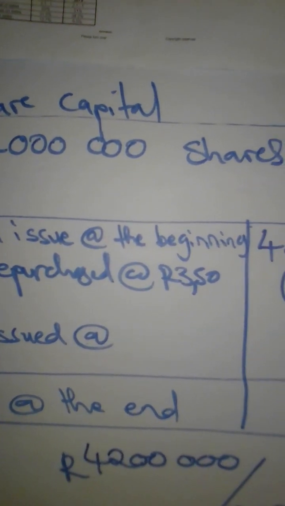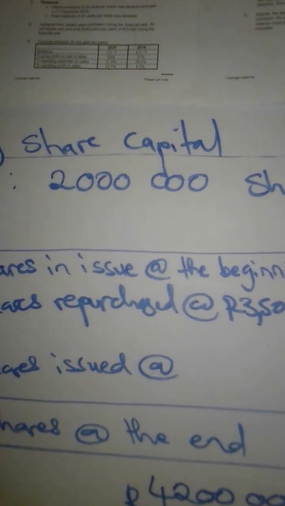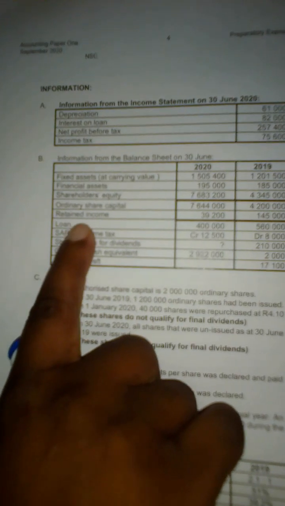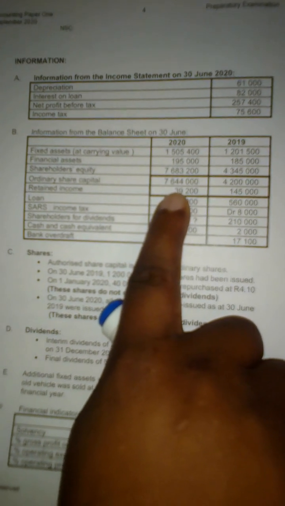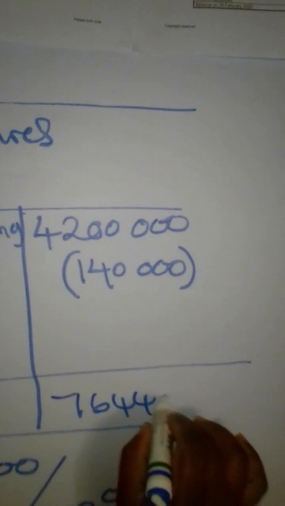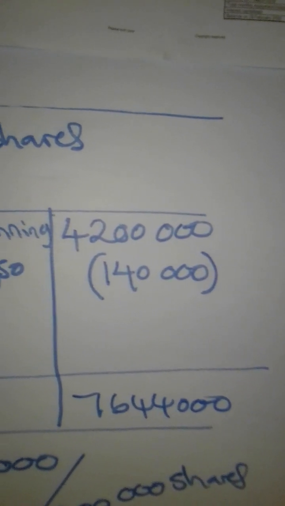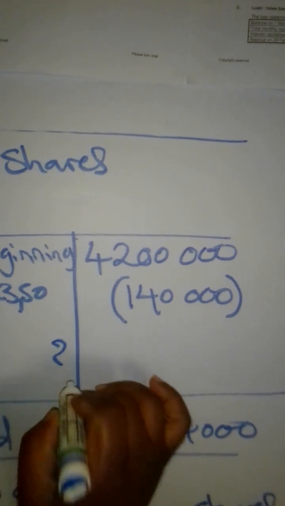The nice thing about this question is that we are also given the amount at the end. We go back to B. The ordinary share capital at the end is 7,644,000.